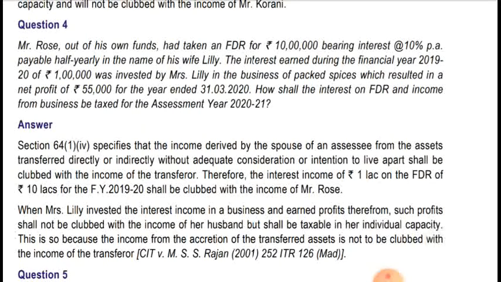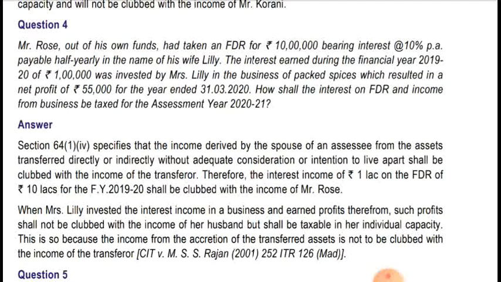Mr. Rose, out of his own fund, had transferred a fixed deposit receipt of rupees 10 lakh bearing interest of 10% per annum payable half yearly in the name of his wife Lily. Okay, Mr. Rose, out of his own fund, has taken a fixed deposit receipt of 10 lakh rupees in the name of his wife, in which interest is 10%.